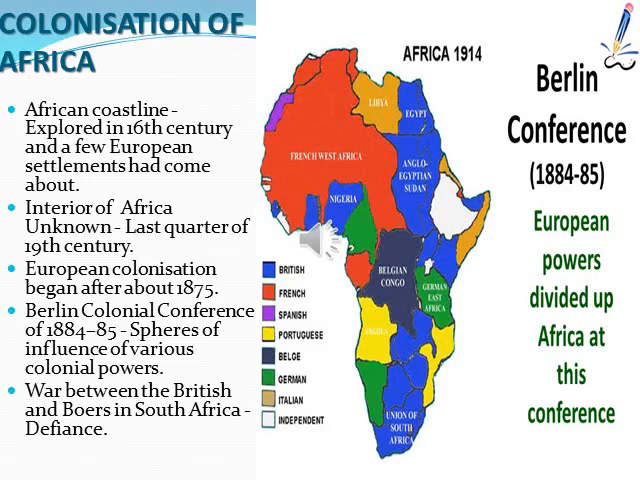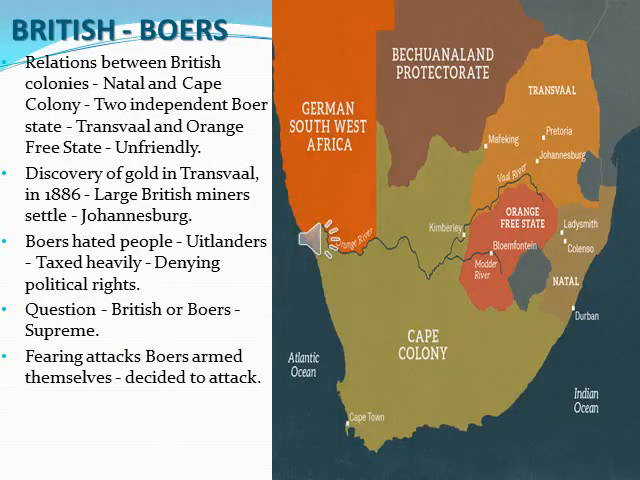The Boers refused to obey the spheres of influence. Okay, so British and Boers. The relationship between the British colonies and the two independent Boer colonies was unfriendly.